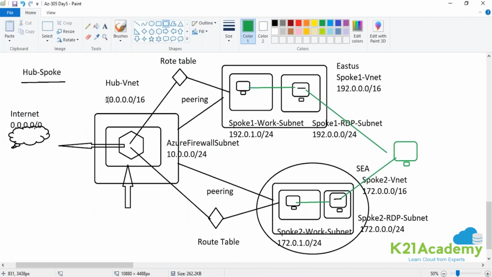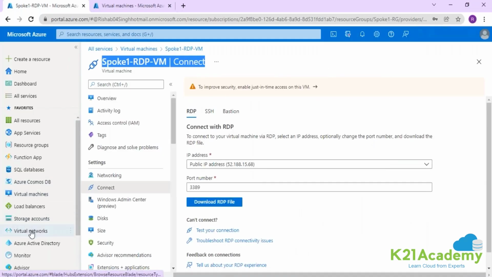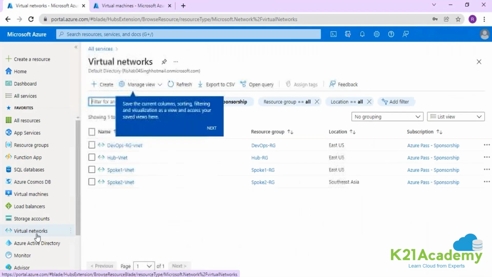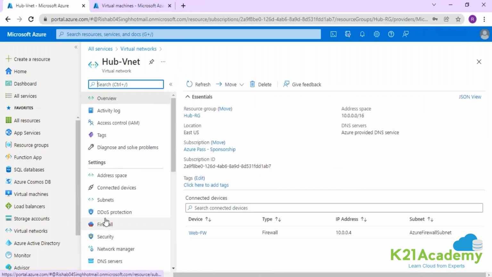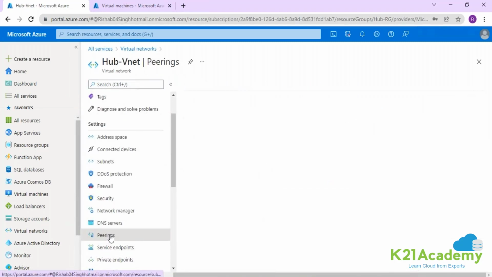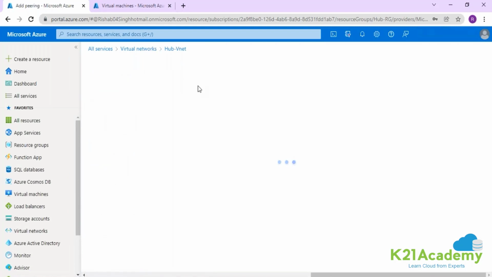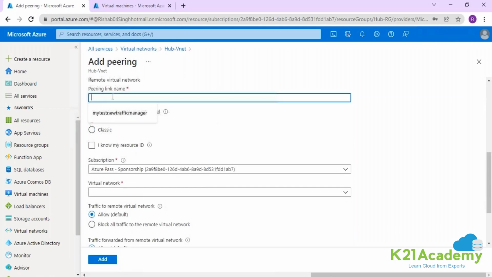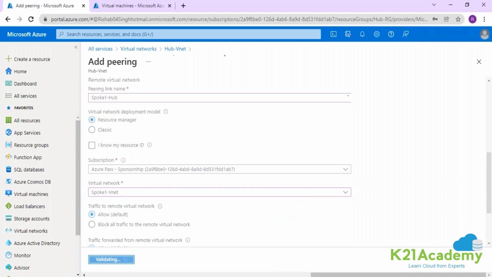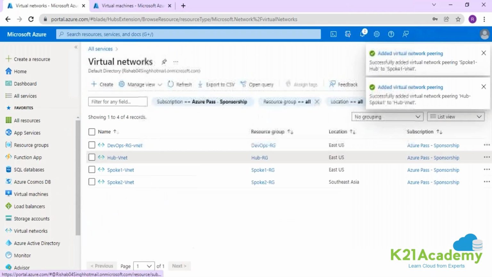So first I will create a VNet pairing between hub and spoke 1, and then we will create a VNet pairing between hub and spoke 2. So for that particular purpose, I'm going into this virtual network, going into hub, connecting hub to spoke 1. So going into pairing, going to click on add over here, going to use hub to spoke 1, and going to put spoke 1 to hub. Selecting the network spoke 1, going to click on add. VNet pairing is getting created.